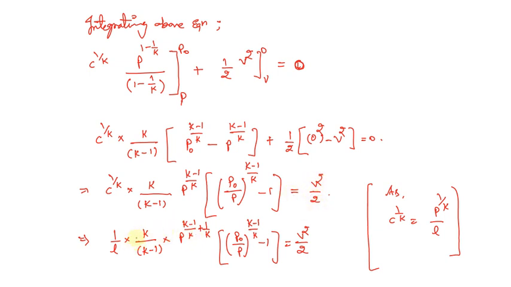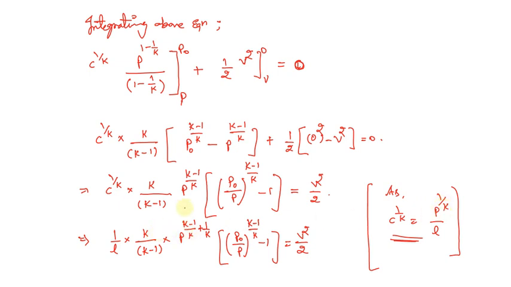Now as we know, C to the power 1 by k is equal to p to the power 1 by k divided by rho. So this rho is in the denominator, into k divided by k minus 1 into p to the power k minus 1 divided by k, where p to the power 1 by k is in the numerator.